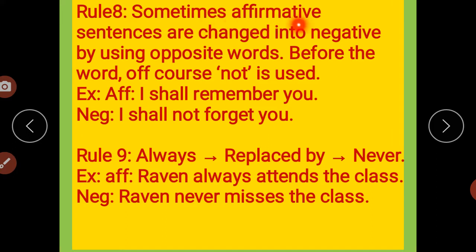Sometimes affirmative sentences are changed into negative by using opposite words. Before the word, of course, "not" is used. Right? So, I shall remember you. Negative would be: I shall not forget you.